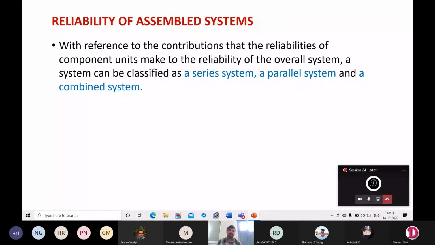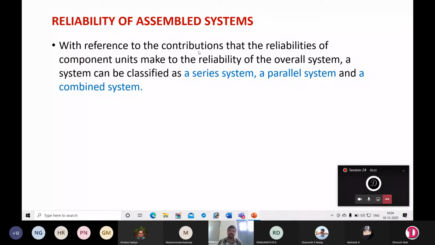Okay, so reliability of assembled systems means, when you are finding reliability of a product, then you have to consider the relation between these parts or components. Okay, how they are related. Whether they are related as a series system or whether they are related as a parallel system, that you have to look into while determining reliability of any assembled system.